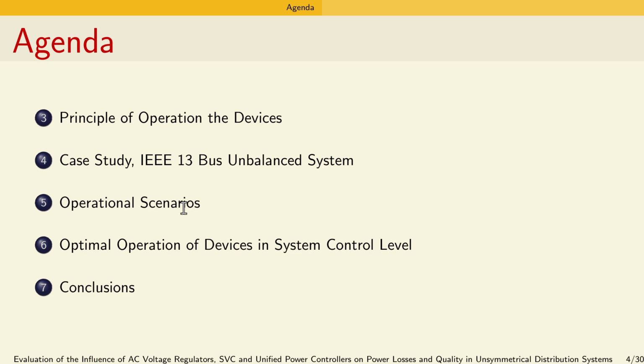Our paper consists of 5 sections after the introduction and agenda. The first section introduces the principle of operation of the devices, and the second section introduces the IEEE 13 bus system, which is a case study for the unbalanced system. Then the operation scenarios, which are engineered scenarios to assess the effect of these devices in the IEEE 13 bus, and then the optimal operation of these devices at the system control level, and finally the conclusion of this study.